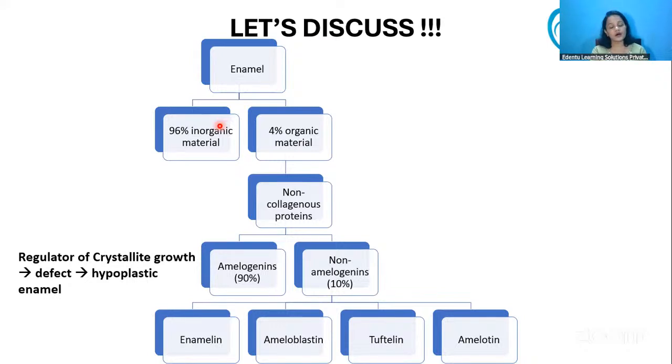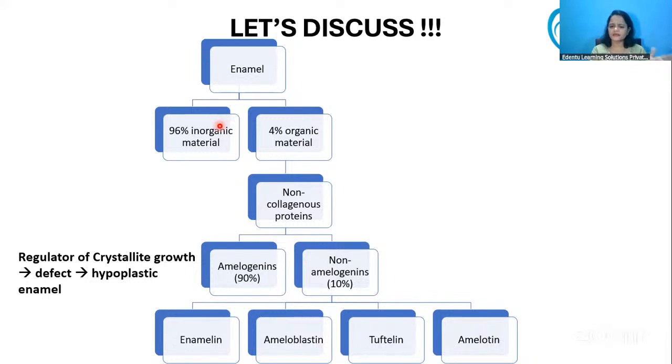It is also involved in the formation of the enamel rods, but comparatively, it will not create an enamel with no rods. Sometimes the diameter of the rod can be small or large; such differences will only be there. So enamel with no rods is not there because of amelogenin deficiency.